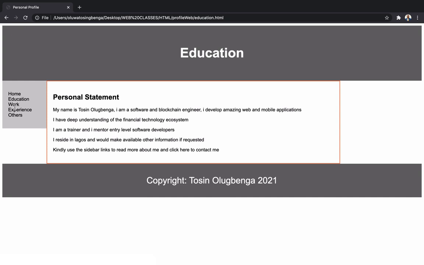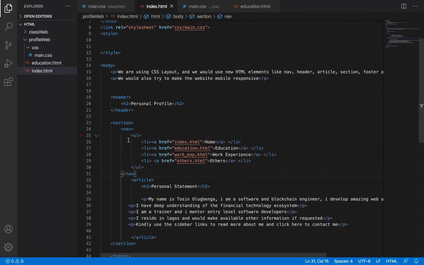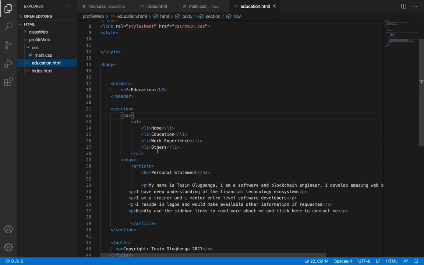Work experience. Okay, so as you can see now, the links are no longer working because when I copied and pasted on the education page, I have not added the links for this sidebar. So what I'm going to do now is copy the link here and paste it inside here, so that automatically we know that we've linked all the pages.